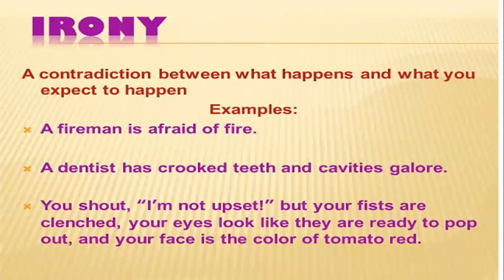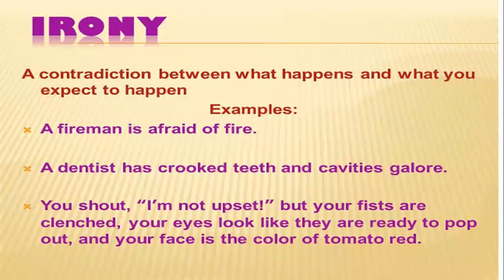Irony. Irony is a contradiction between what happens and what you expect to happen. It means actually you feel that this will happen, but the result is something else. Then there is irony. Examples can clear this concept very well. A fireman is afraid of fire. Now, you expect that a fireman can never be afraid of fire because he has to deal with it, he has to put it out. But if a fireman is afraid of fire, that is the case of irony.